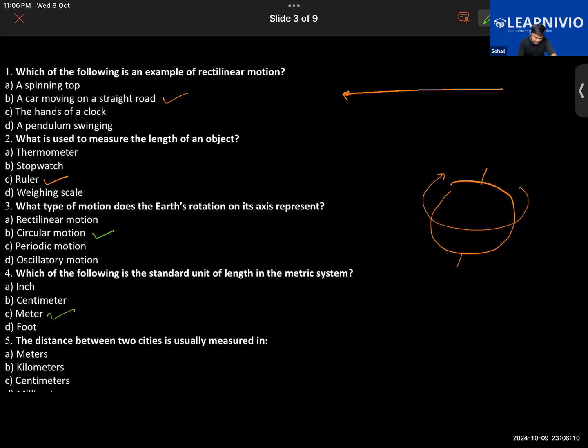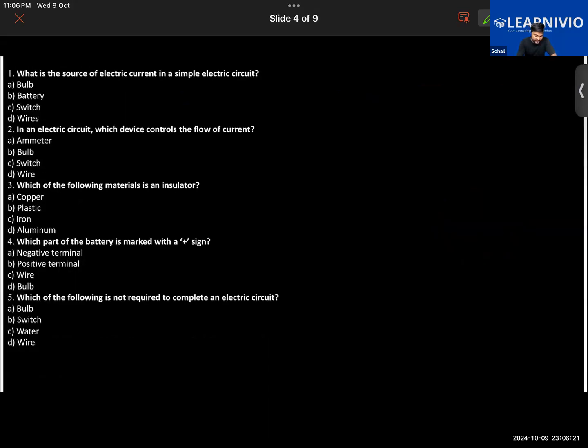Next question: the distance between two cities is usually measured in? Kilometers. So if we have to measure bigger distances, we use kilometer. We have a question from electricity now. What is the source of electric current in a simple electric circuit?